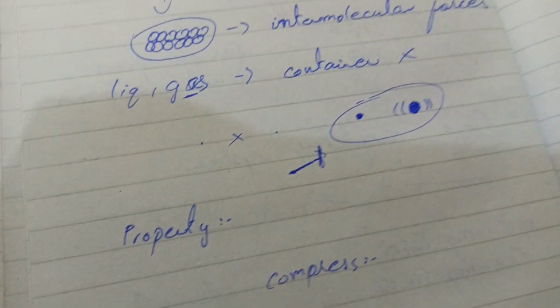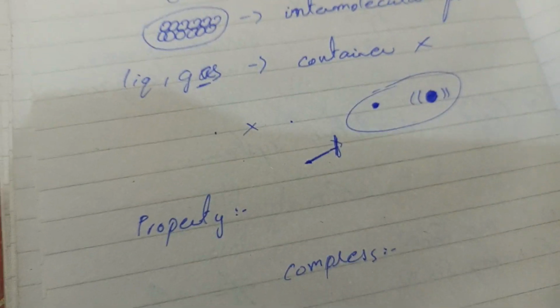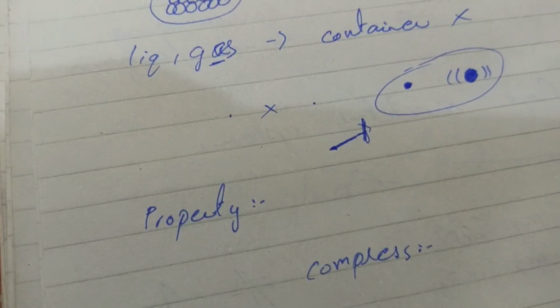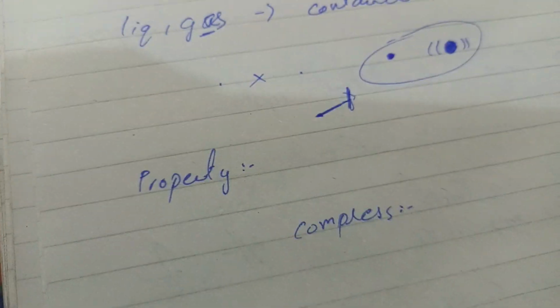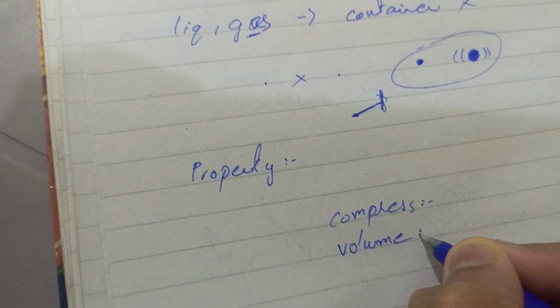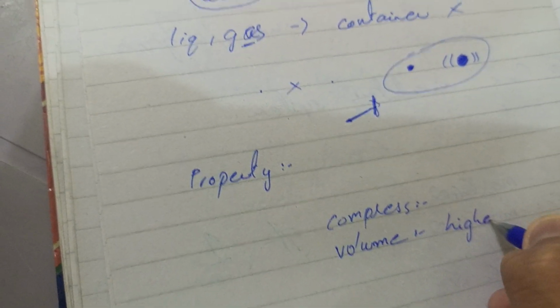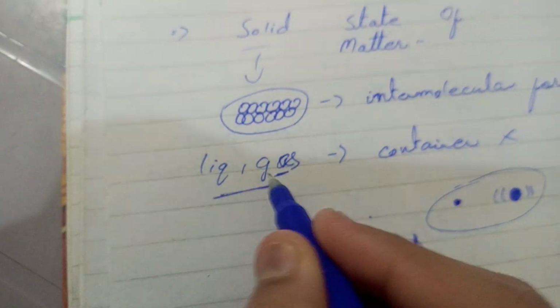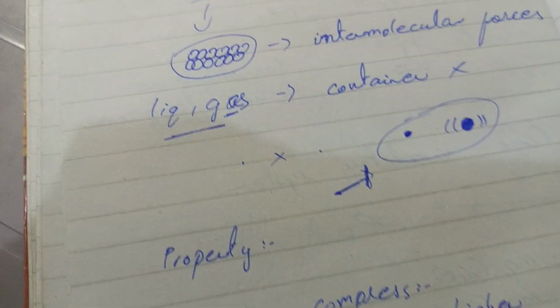If we talk about the kinetic energy, I have already told you that they just vibrate in the mean position. They do not move or collide with any kind of container. If you talk about the volume, the volume is very high compared to these states, liquid and gas. Liquid and gas have less volume compared to the solid. So yeah, that's another point.